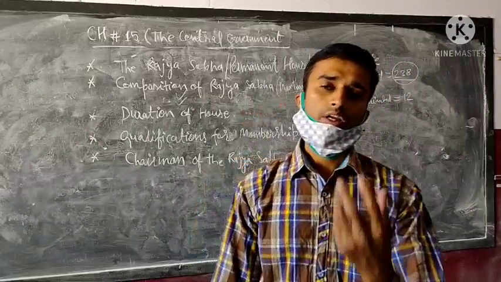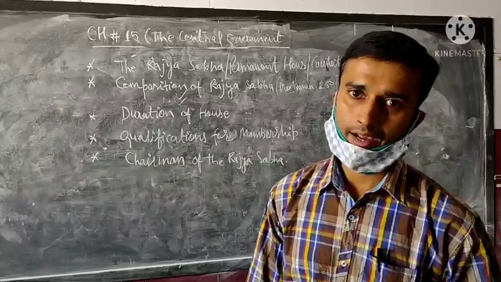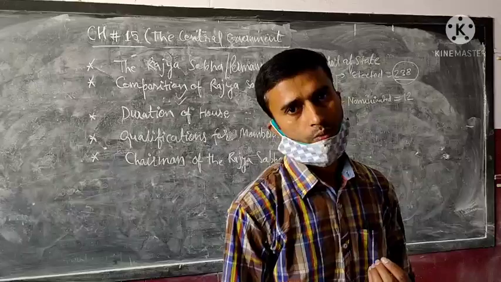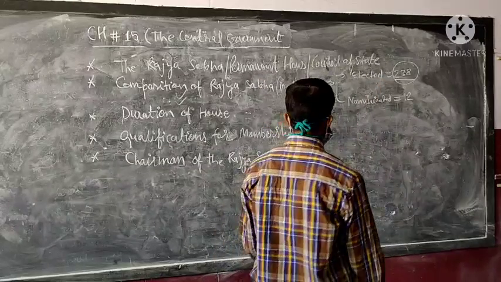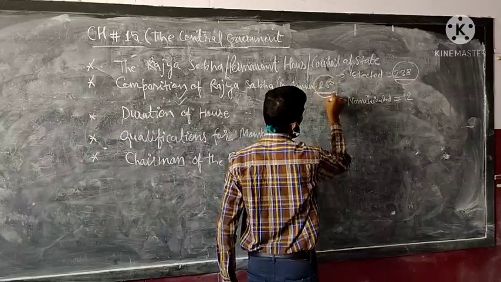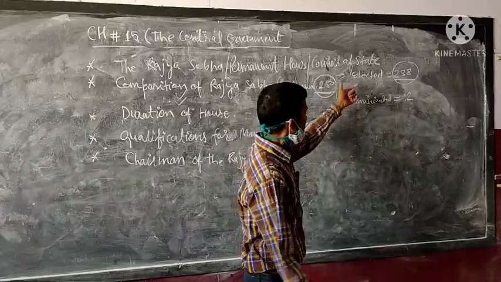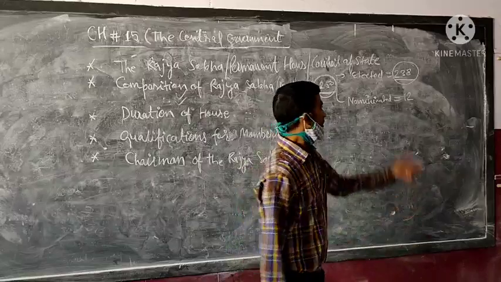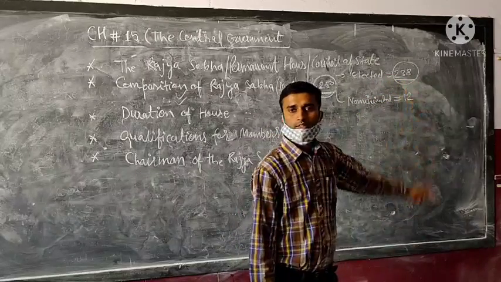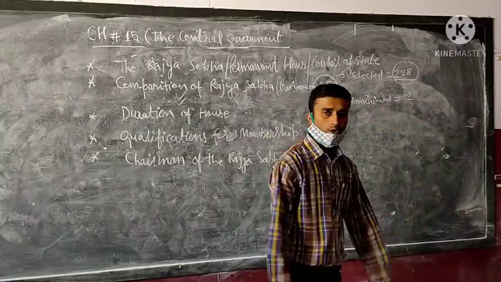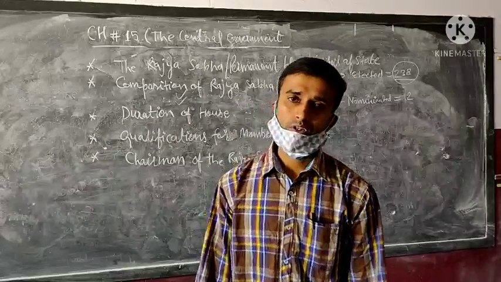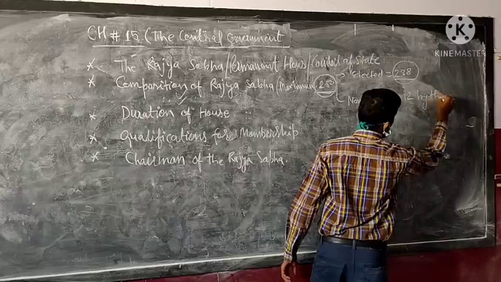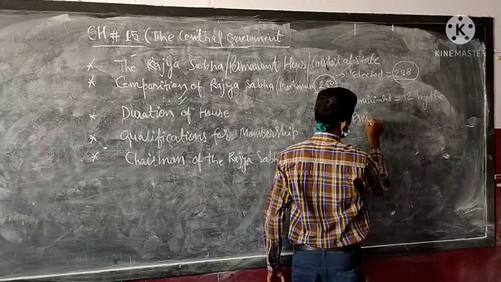238 members are elected through the indirect election by the state legislative assembly. So maximum strength 250 and two types of members, elected and nominated. Total number of elected 238 and total number of nominated 12, nominated by the President.